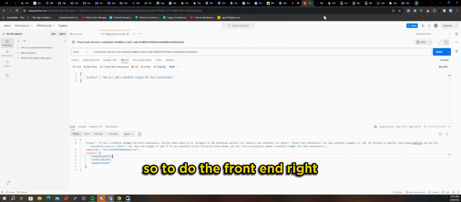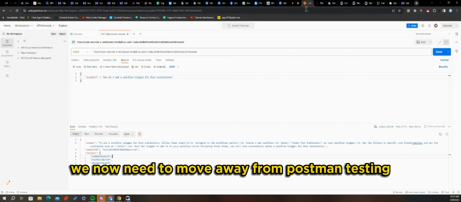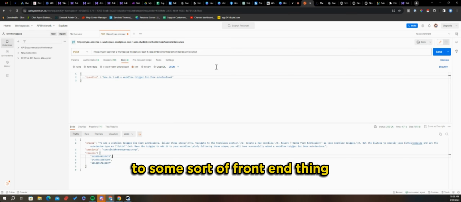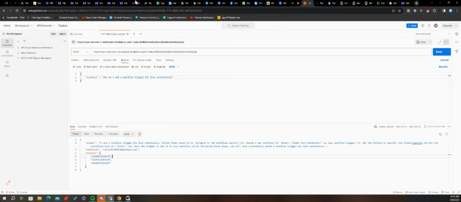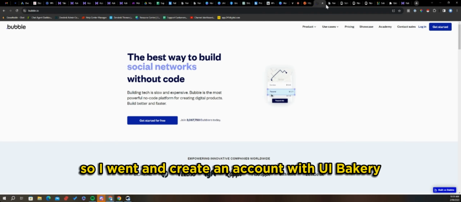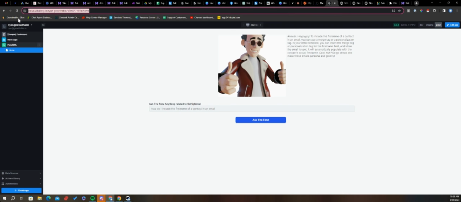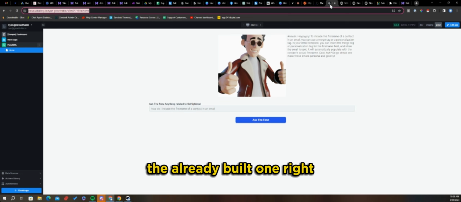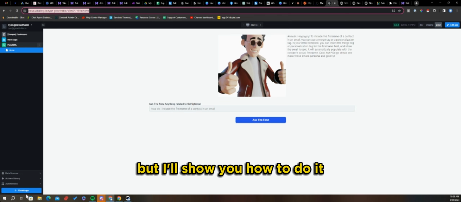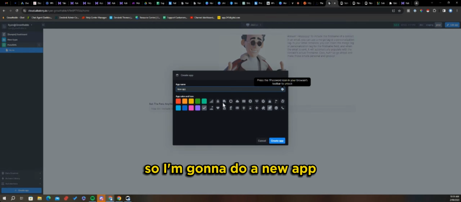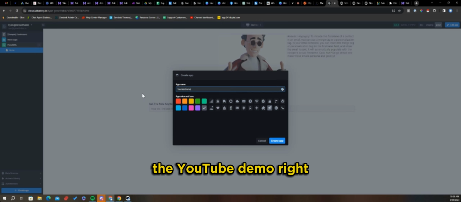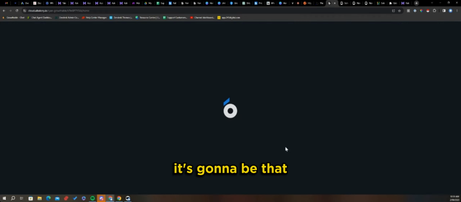So to do the front end, we now need to move away from Postman testing to some sort of front end thing. I used UI Bakery. So I went and created an account with UI Bakery. And you can see here's the already built one, but I'll show you how to do it. You can do it from scratch. So I'm going to do a new app. It's going to be called the YouTube demo.